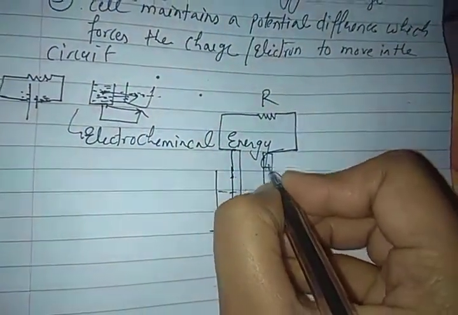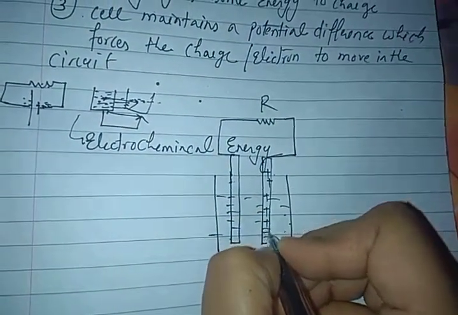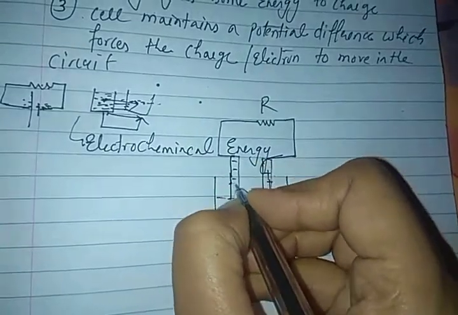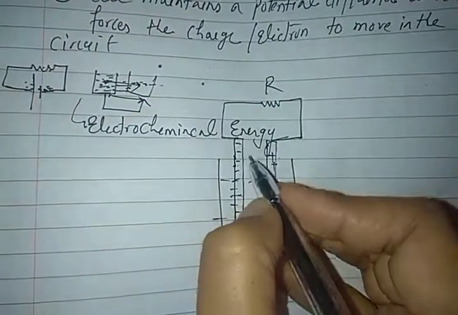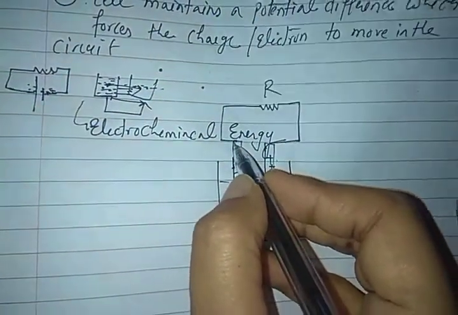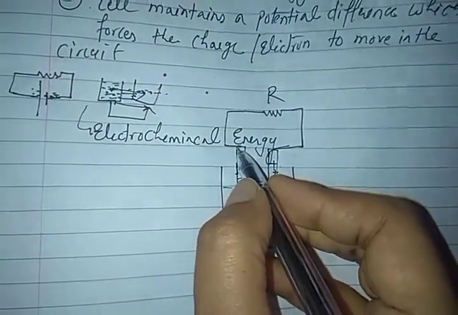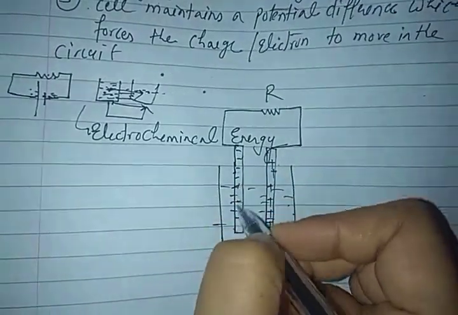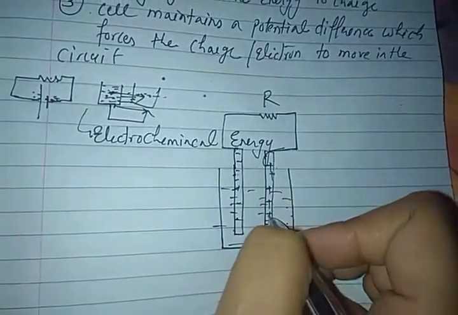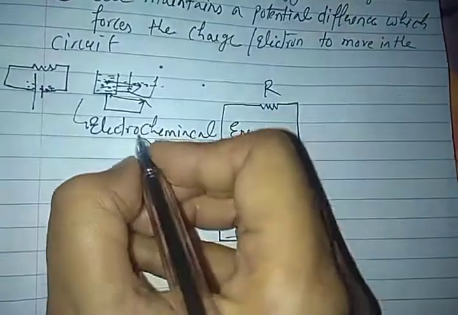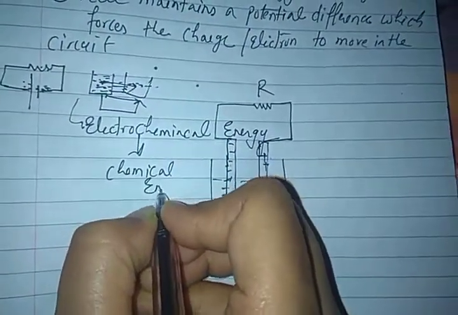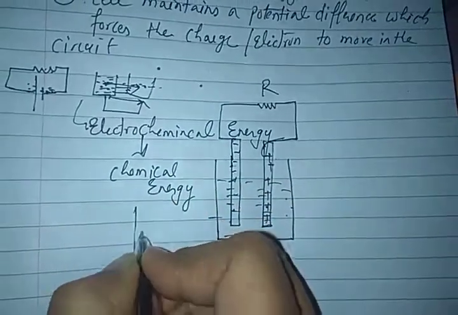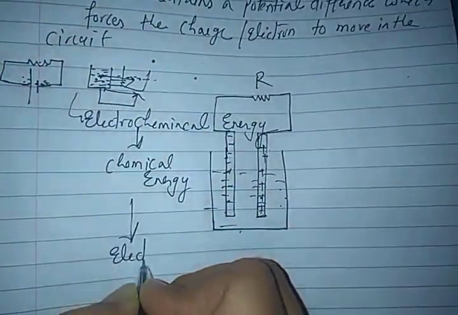See, this positive terminal is full of positive charge and the negative one is full of electrons. Yes, now what will happen here? The electrons will move through this path, because a higher number of charges is on this side and a lower number on the other. Then what will the electrochemical cell do? It will produce chemical energy, and this chemical energy will be converted into electrical energy, as we have seen in the lab.